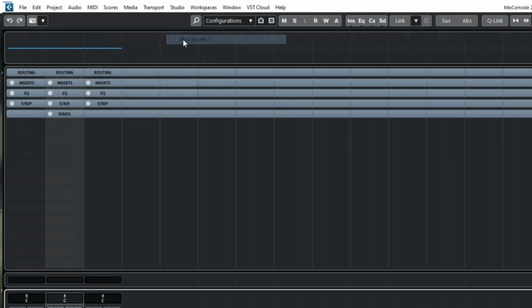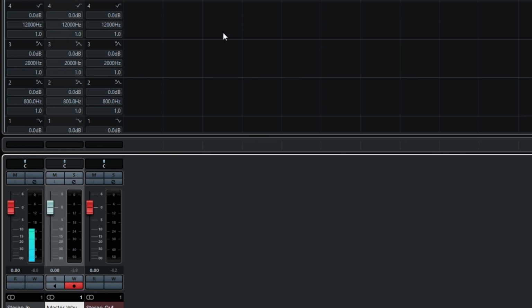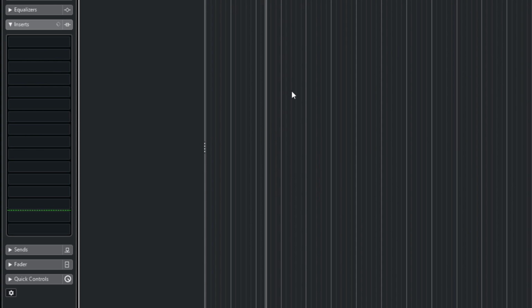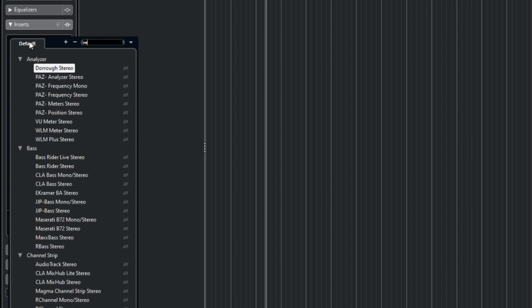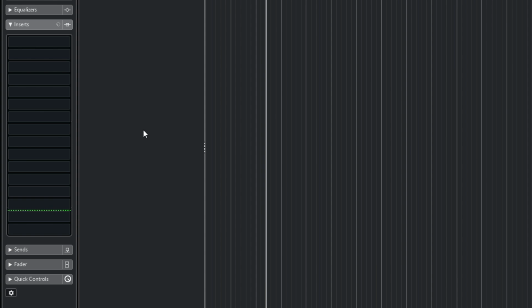I said we are going to use Waves for this one. You can load your plugins in this master wave track, or you can do it in your stereo out over here. All will work well. Everything is the same. We'll be using an EQ to polish the sound a little bit, to give it that kind of high end and also give it that kind of rich sound.